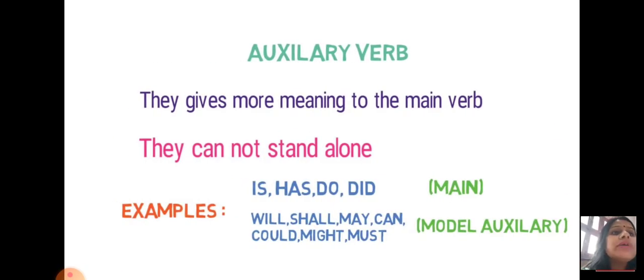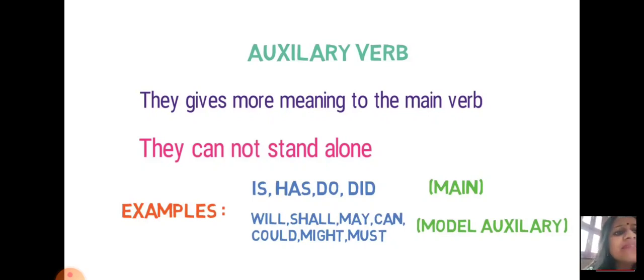Now when we talk about auxiliary verbs, they can be called modals, modal verbs, or auxiliary verbs also. They give more meaning to the main verb. They are the helping verbs that give you more clarification of the meaning of your sentence. They cannot stand alone. They always need an additional word with them, and that word becomes our main verb.